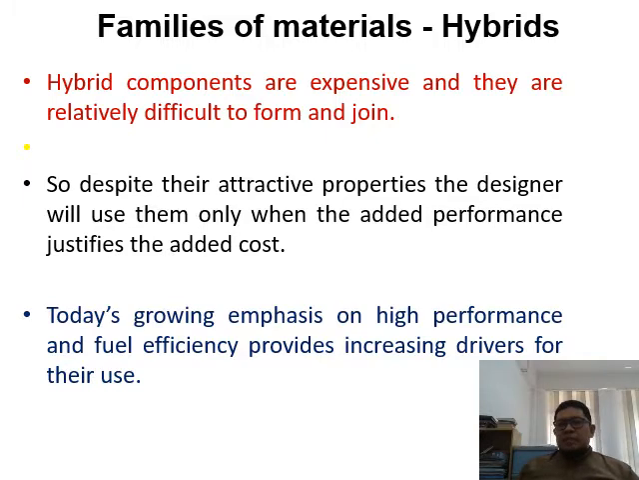So despite their attractive properties, designers will use them only when the added performance justifies the added cost. For example, if you consider making an aeroplane from composite, then they have to justify why to use it. For high performance components such as those used in racing motorbikes, that justifies the added cost. Of course, one simple panel can cost like 20,000 ringgit or 20,000 USD and so on.